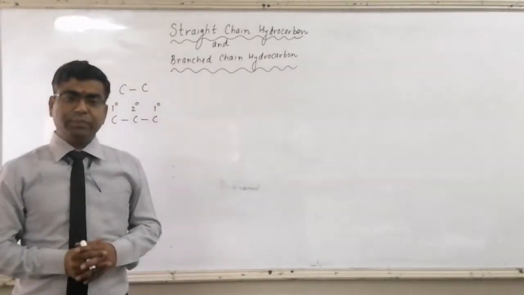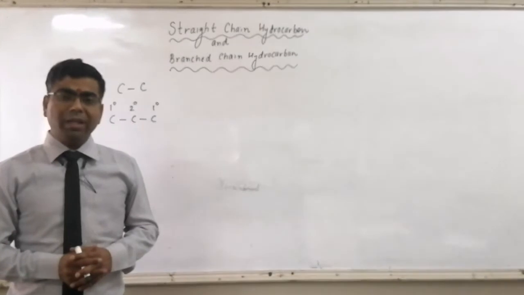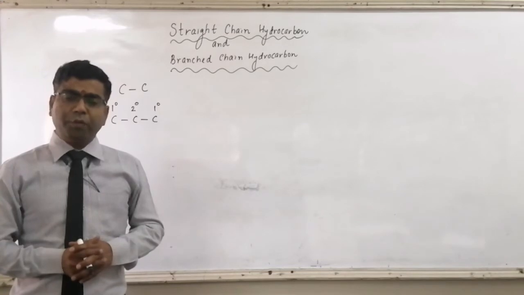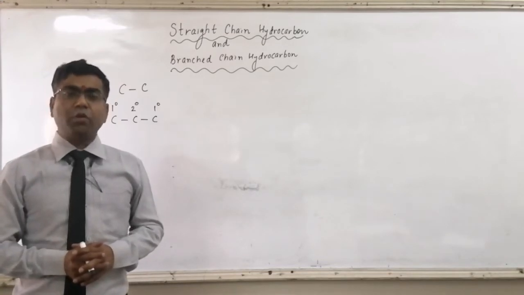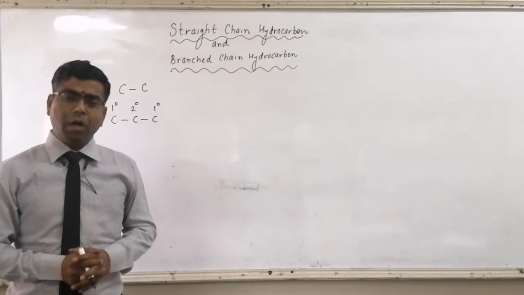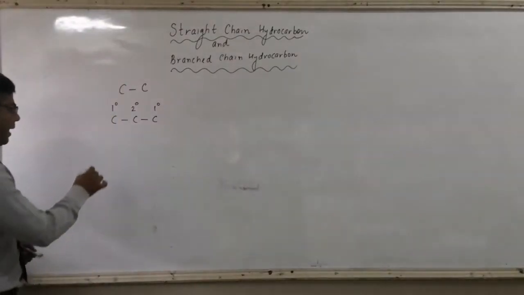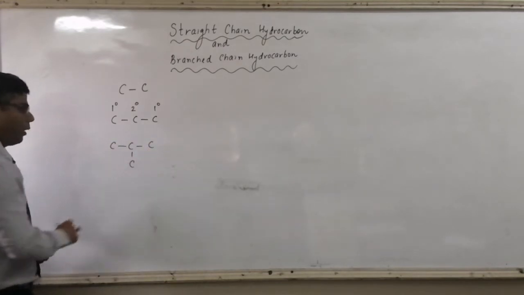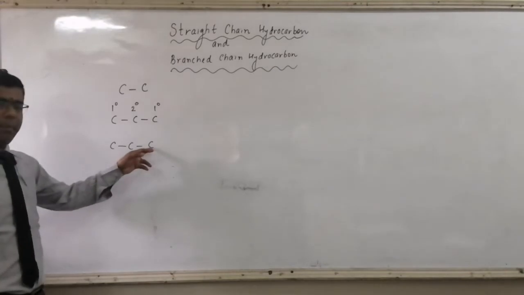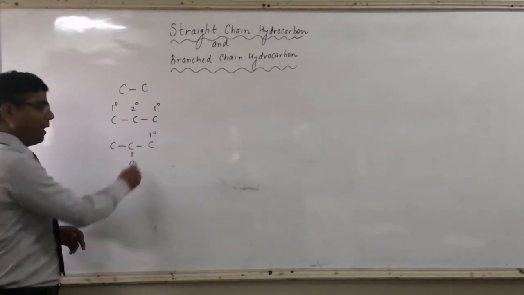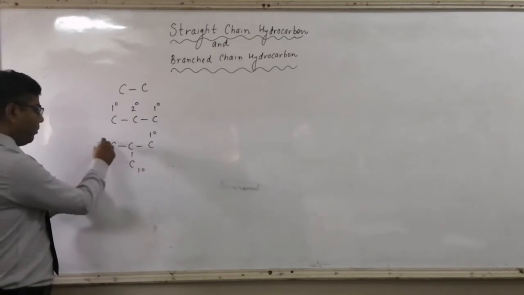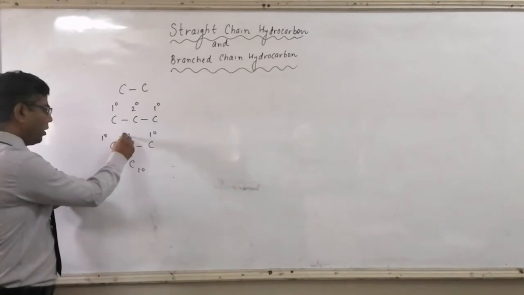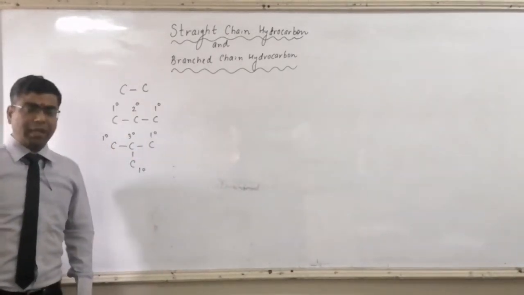Then comes 3 degree carbon atom or tertiary carbon atom. A carbon atom which is bonded to 3 more carbon atoms is called tertiary carbon atom or 3 degree carbon atom. So here we can have carbon bonded to carbon and then carbon bonded to carbon. If we talk about this carbon atom, it is your 1 degree carbon atom. This is your 1 degree carbon atom. This is your 1 degree carbon atom. But here this carbon is bonded to 3 more carbons, so it is your 3 degree or tertiary carbon atom.